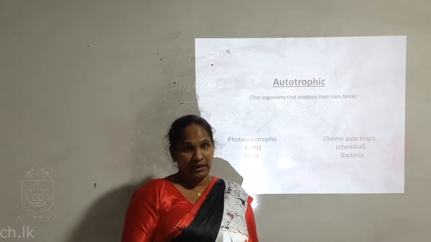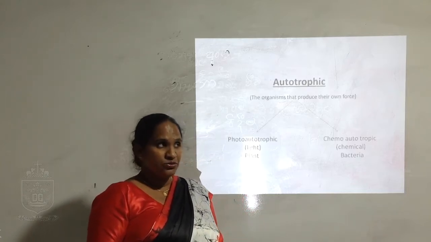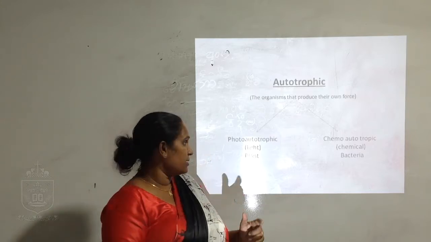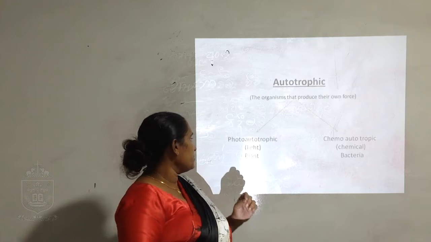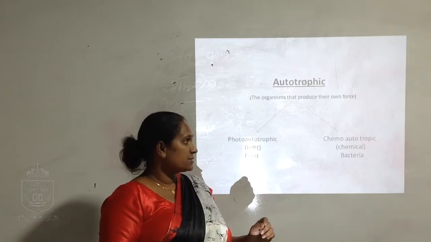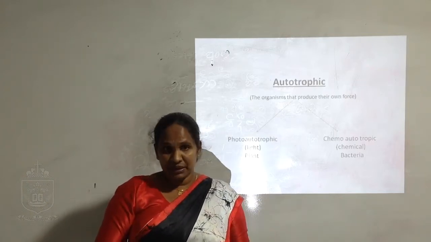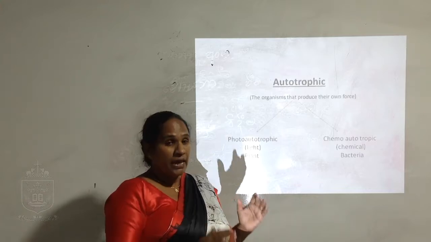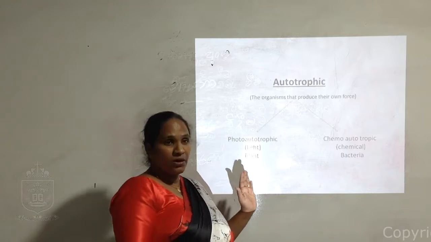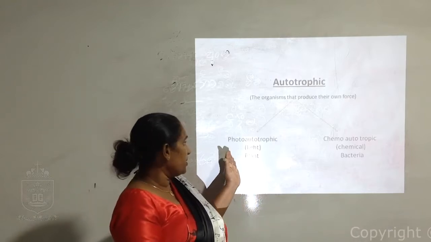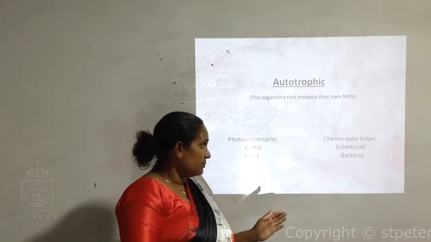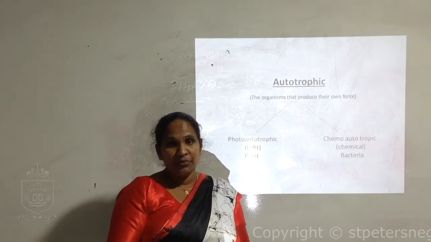Photoautotrophic: photo means light. Plants use light energy and produce food, so we call them photoautotrophic. Chemoautotrophic means some types of bacteria. They use chemicals to produce their own food. Anyhow, both produce their own food. Plants produce food using light, so they are photoautotrophic. Bacteria produce food using chemicals, so they are chemoautotrophic.